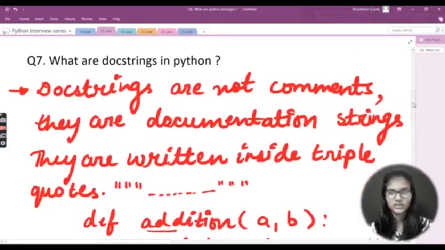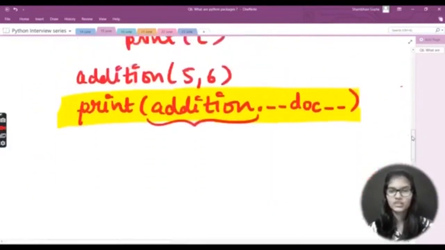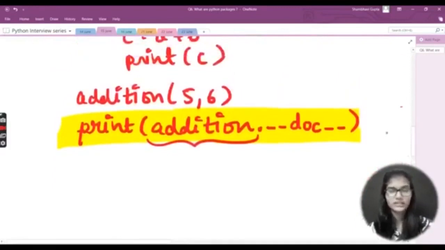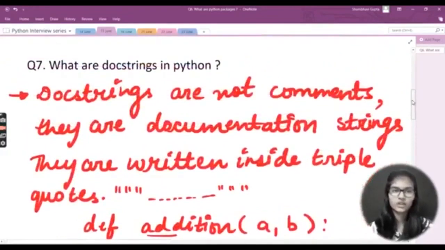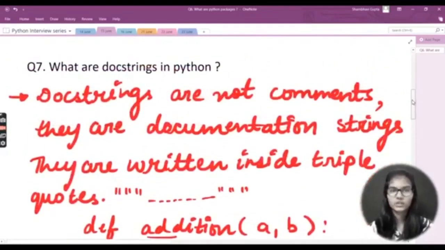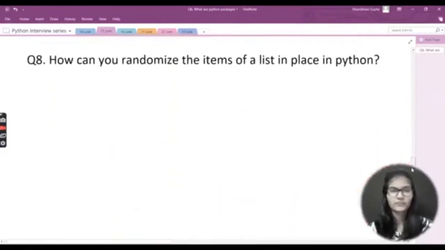So basically this is about the docstrings in Python, and these are not comments, they are documentation strings. This is how we declare the docstrings, and this is how we access the docstring. I hope I made this very clear to you regarding docstrings. This is a very important topic in Python programming. Make sure to revise this and make your concept very clear in this particular topic. Let's move to the third question for now.